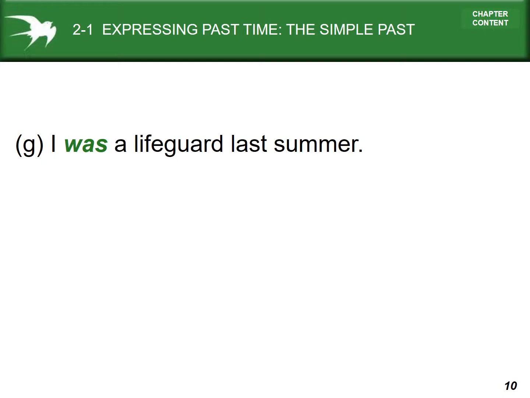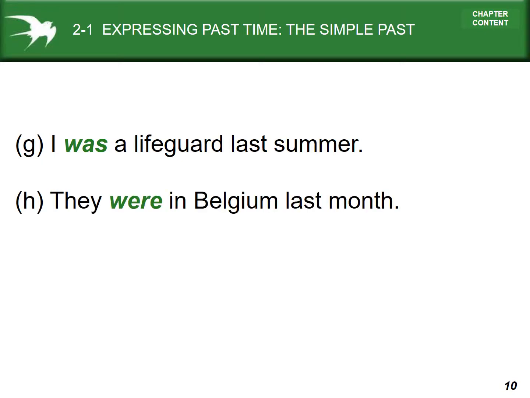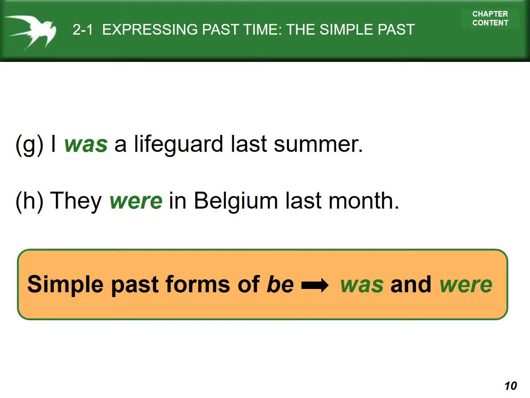I was a lifeguard last summer. They were in Belgium last month. The simple past forms of the verb be are was and were. I was, you were, he was, we were, they were.